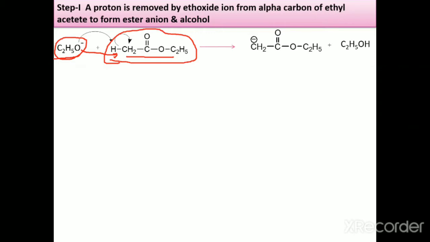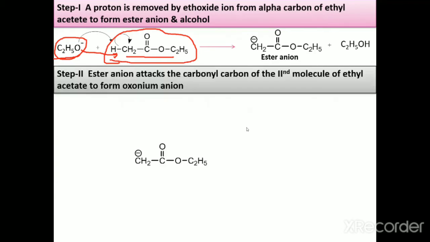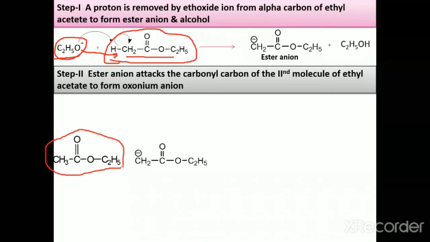In the first step we used the first molecule; now take the second molecule of ethyl acetate. This one is the second molecule of ethyl acetate, and this is our ester anion.